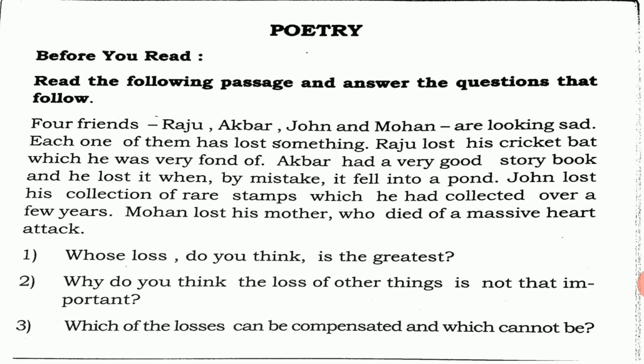So it is like this. Four friends, Raju, Akbar, John, and Mohan, are looking sad. Each one of them has lost something. All of them are very sad because each one of them has lost something. Raju lost his cricket bat, which he was very fond of. Raju, the first boy, lost his cricket bat. He was very fond of it, but he has lost it now.